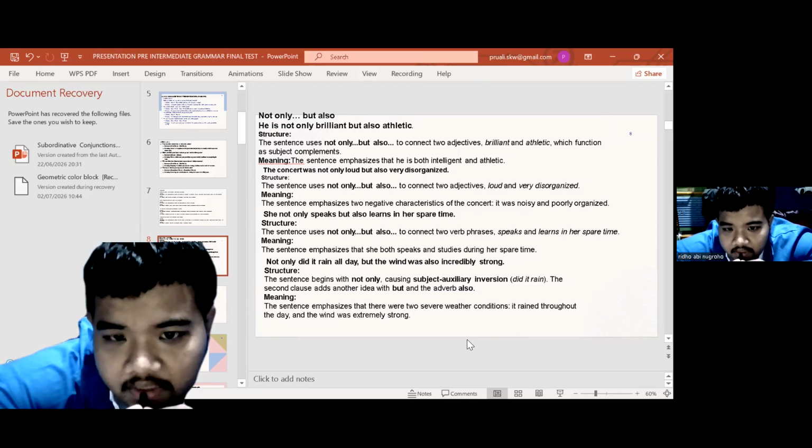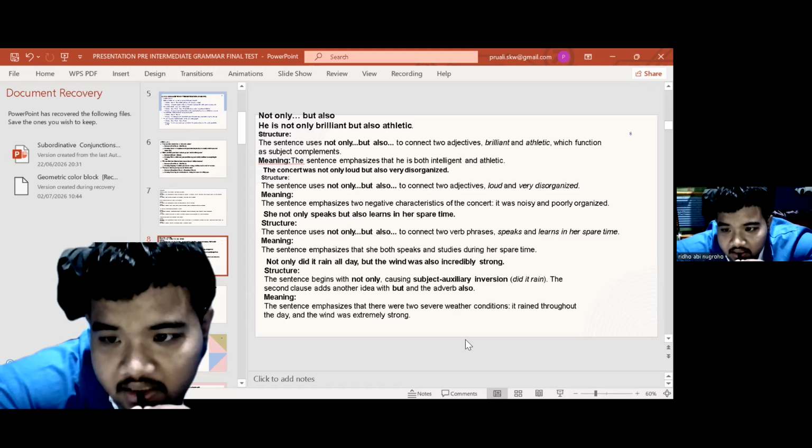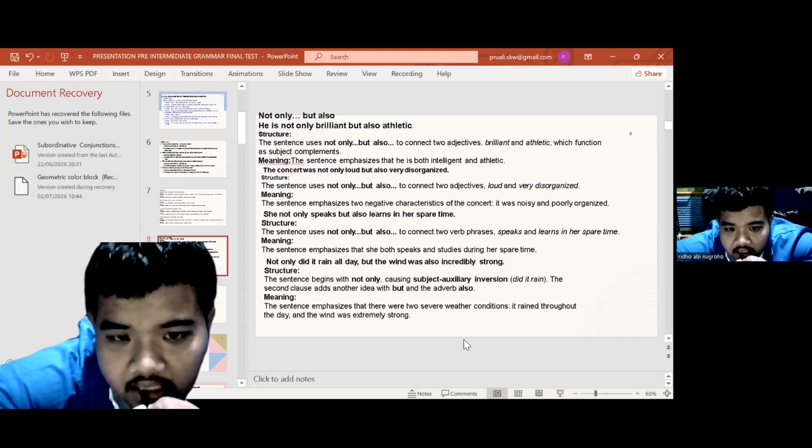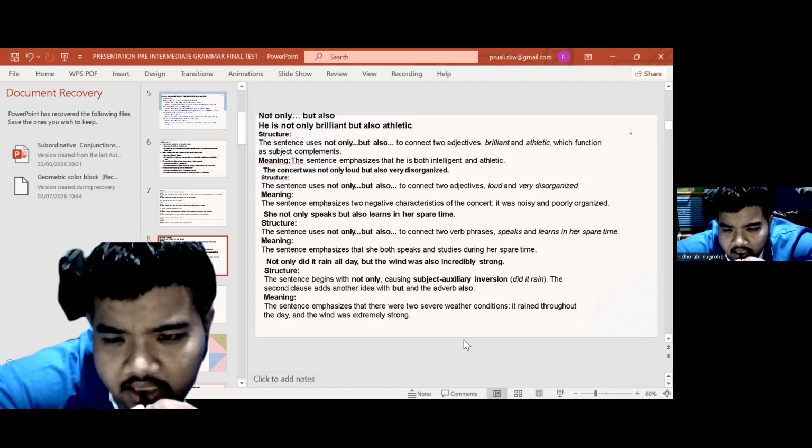She not only speaks but also learns in her part-time. Structure: the sentence uses not only, but also to connect two verb phrases, speaks and learns, in her part-time. Meaning: the sentence implies that she both speaks and studies during her part-time.